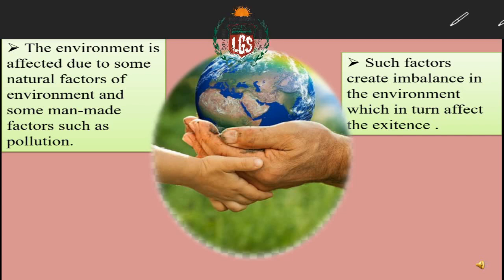That is the reason we should take the initiative of at least not throwing garbage on the roadside but throwing it into a proper dustbin. The government is also taking an initiative of bifurcating garbage into dry garbage and wet garbage. These techniques are given by the government, but it is we literate people who don't follow them. Illiterate people, of course, they follow it. They reuse things, but literate people, they don't.